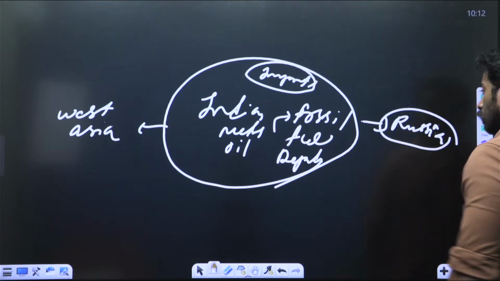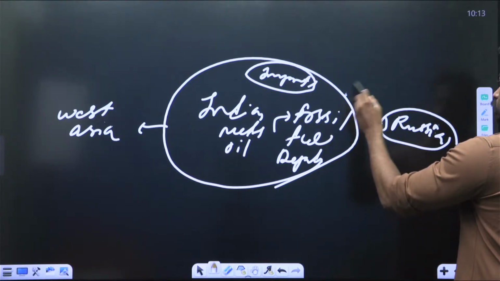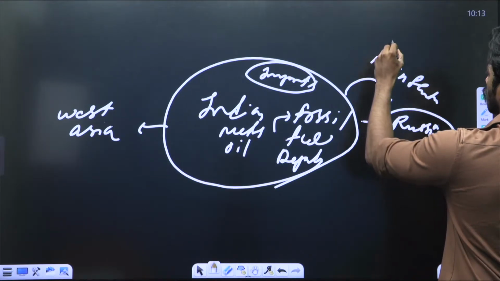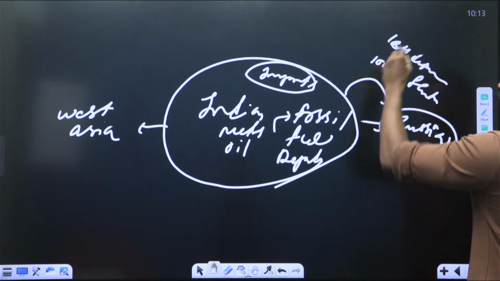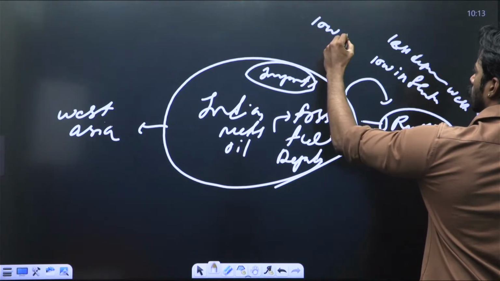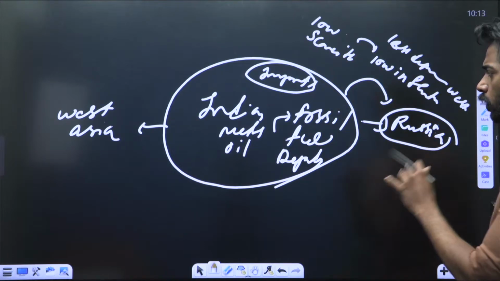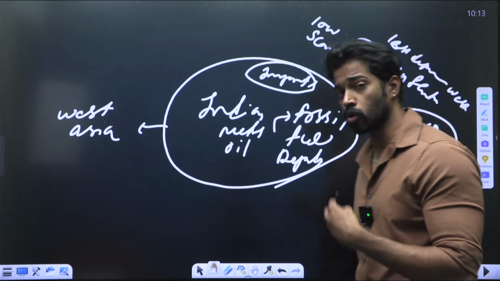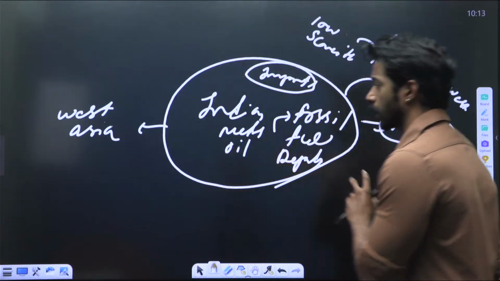We are close allies with Russia. So Russia sells oil cheaply to us. So when it comes to Russia, we have low inflation, and also less dependence on West Asia, and low chances of scarcity, because of which there will be low inflation. Okay, this is the reason we are importing oil from Russia, because it is cheap, and it ensures that there is low inflation in India, and that scarcity is less in India. That is the reason we are depending on Russia.